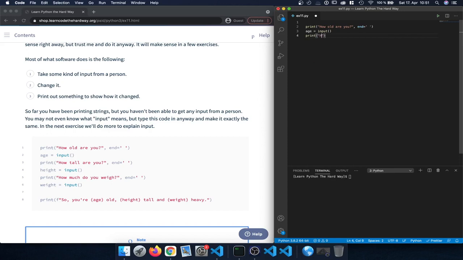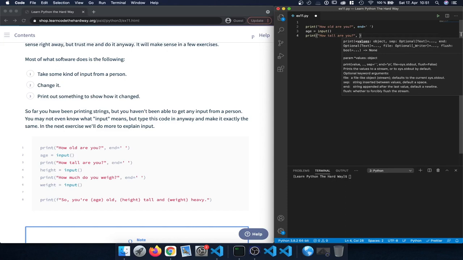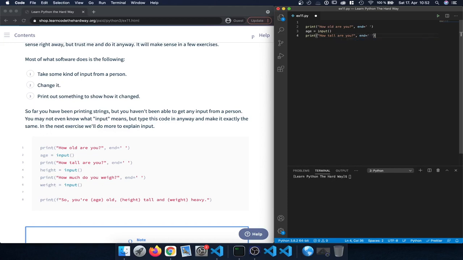Next, let's enter a new print statement: "How tall are you?" And again, we're going to enter the end parameter, and let me put it after the double quoted string here, equals, and then again a space character. And now we're going to get the height that the user should input. The benefit of doing that is that if we have this end character here, then it's going to ask us for the input right after the question. So we don't have to have it on separate lines, which might be confusing, but it's in one line.